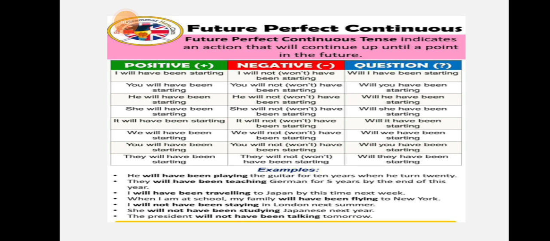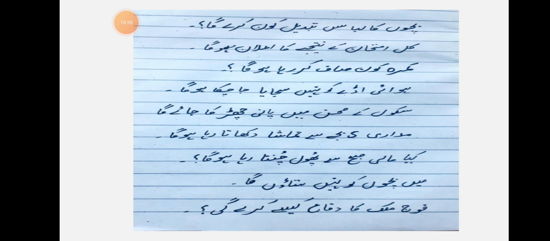Some more examples of positive, negative, and interrogative sentences of future perfect continuous tense. Now here I have planned some Urdu sentences for you. You just need to take help of all these formulas and change them into English sentences, translate them into English. Take the help of the formulas and translate it yourself so that you can analyze yourself how much you have understood.